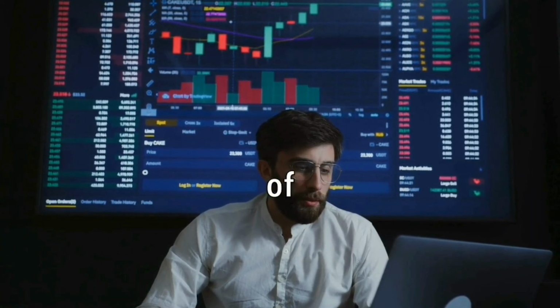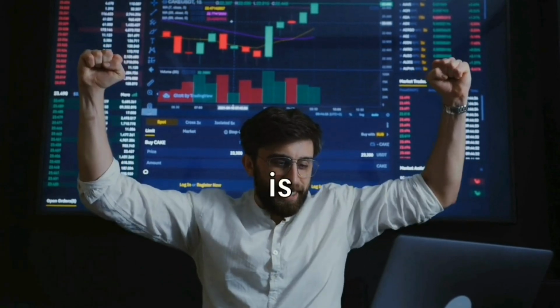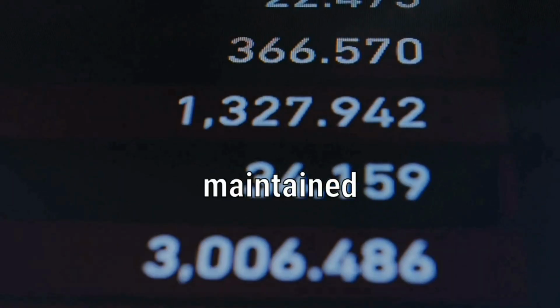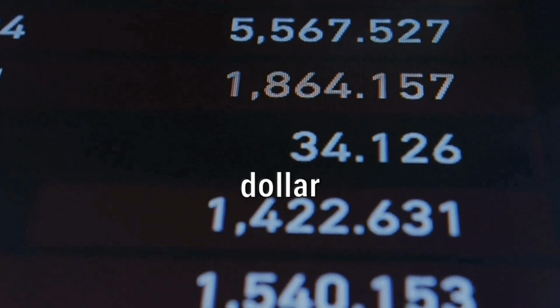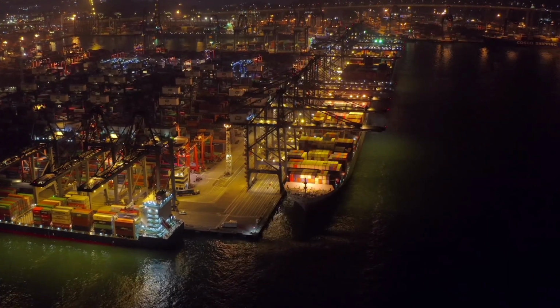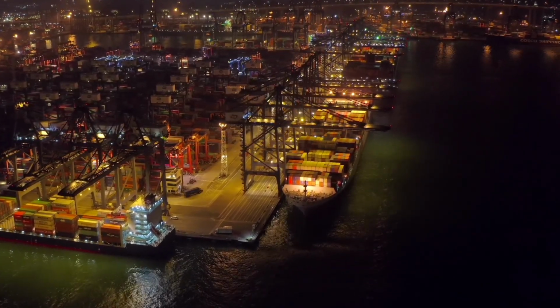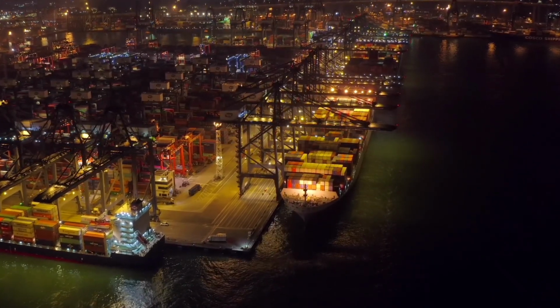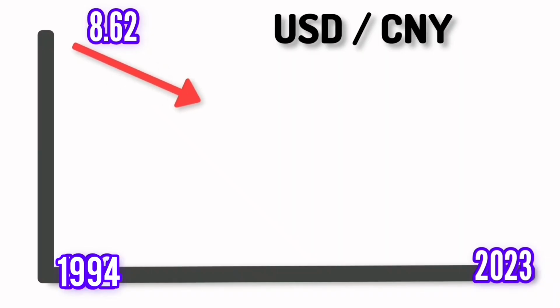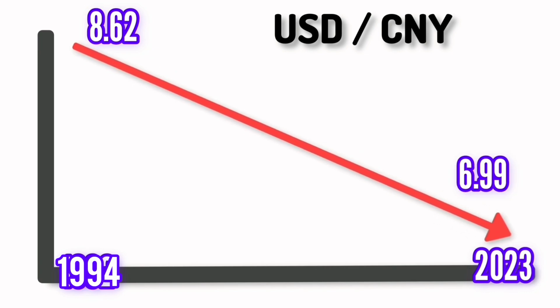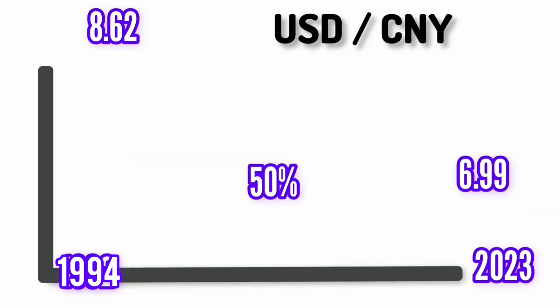One of the main root causes of the trade war between the United States and China is the exchange rate. China has maintained a low yuan exchange rate against the US dollar for years. This makes Chinese products cheaper in the global market and makes American products more expensive. As you can see, the yuan exchange rate against the US dollar has fallen steadily since 1994.